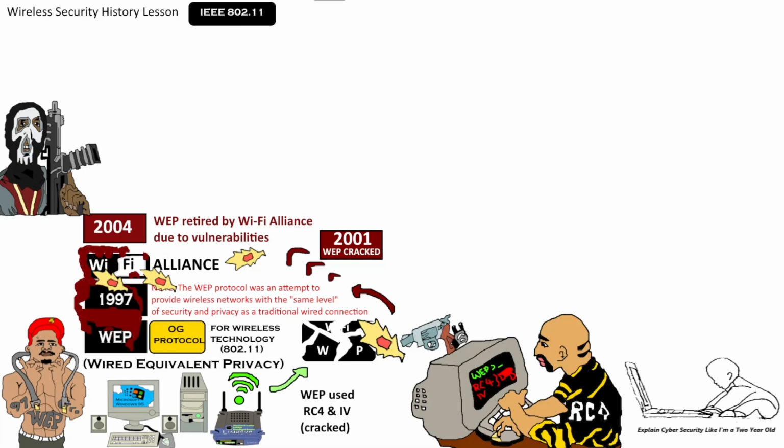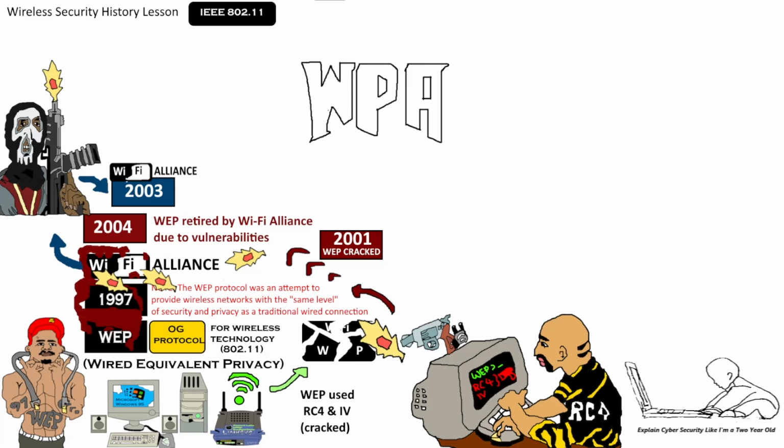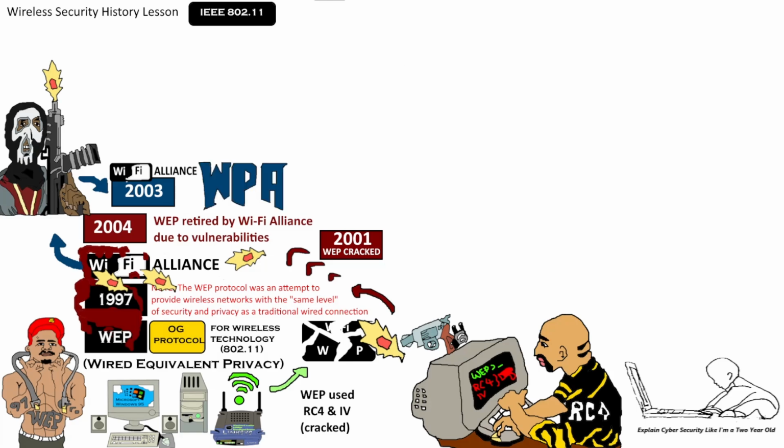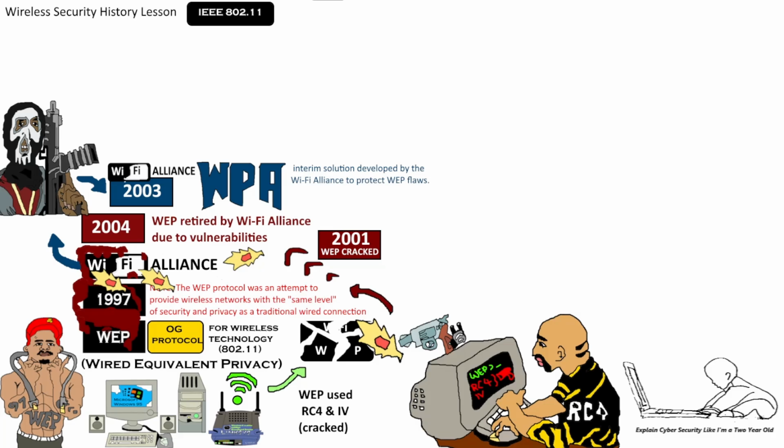You could say shots were fired, and in return the Wi-Fi Alliance had to return fire and released what was known as WPA, Wi-Fi Protected Access, in 2003. Important technical keynote: WPA was an interim solution, an immediate response, aka shots fired, until the crucial necessary security bridge could be applied to WEP encryption. This would be 802.11i, I for India standard, which would later become WPA-2, as we'll discuss later in the video.